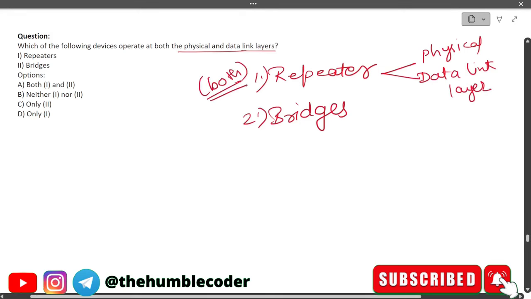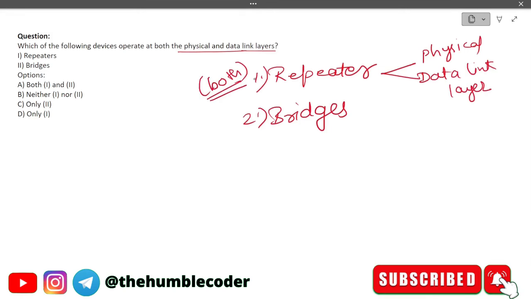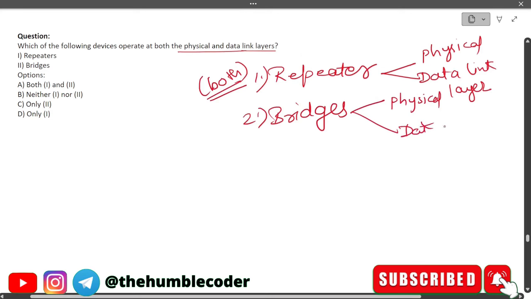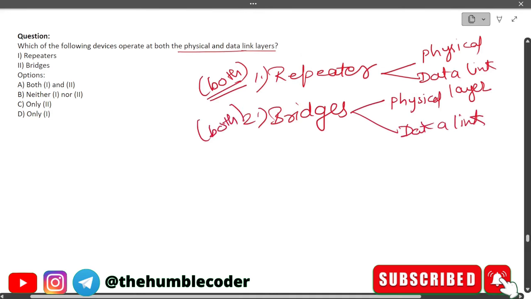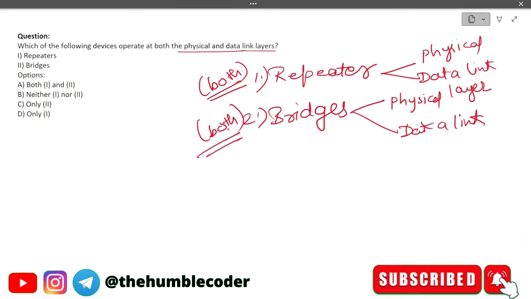Okay, let's see, but you should not just check only one of the given options and select the final answer. You should check both. So bridge also operates on the physical and data link layer. Okay, so do we have a matching option or not? Let's see. First is both 1 and 2. Yes, because what we have seen, both 1 and 2.